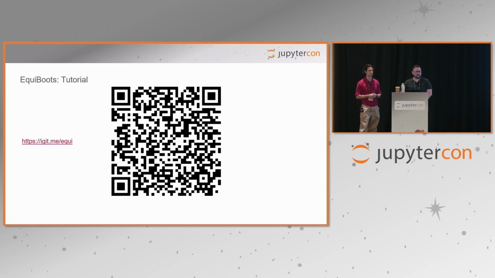I'll give everyone a minute here to scan the QR code. Cool.